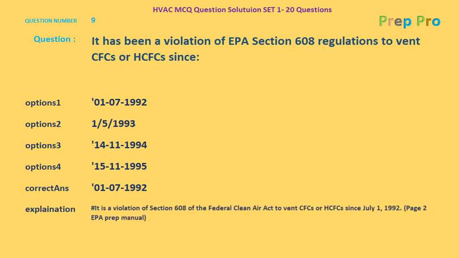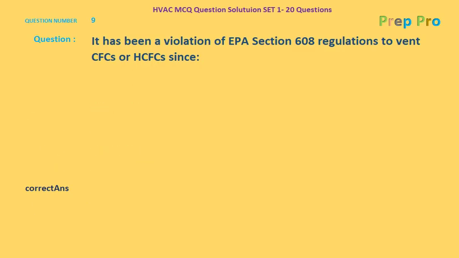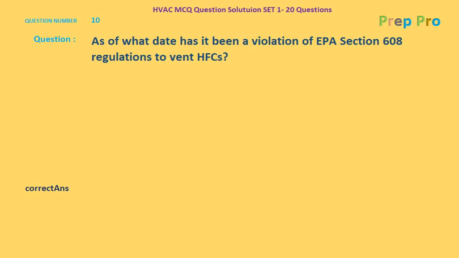The explanation: it is a violation of section 608 of the Federal Clean Air Act to vent CFCs and HCFCs since July 1, 1992. Page number 2, EPA prep manual. Now we will go forward to question number 10. As of what date has it been a violation of EPA section 608 regulations to vent HFCs?